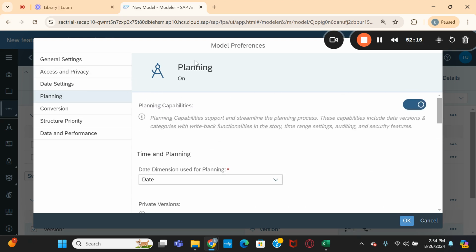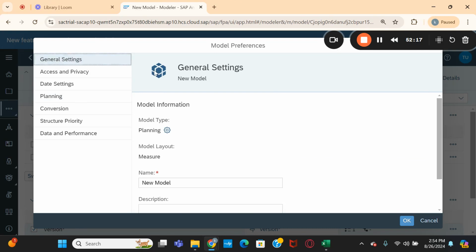And other thing is here you can see general settings. If you go to the general settings, you can see the planning model layout, measure based layout. This is the measure based layout. It is telling it is not account based model layout. It is telling measure based. It means it is not the account based.